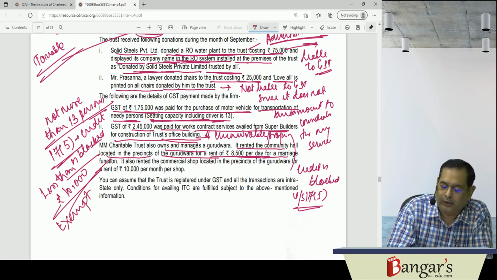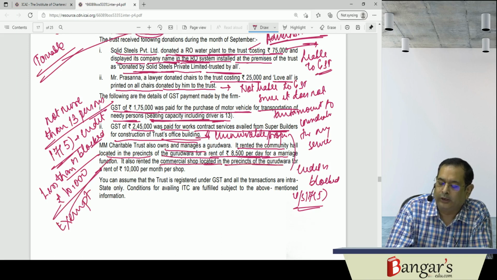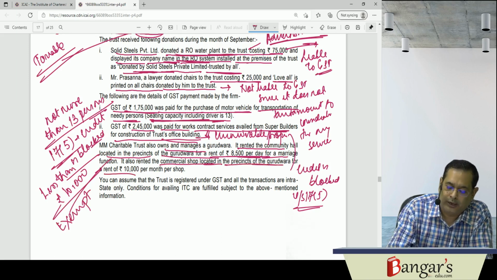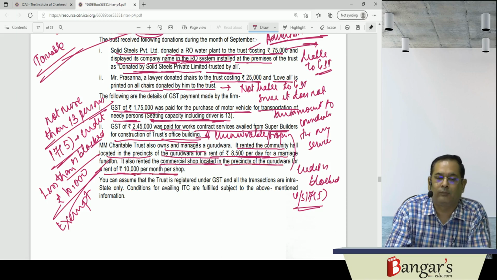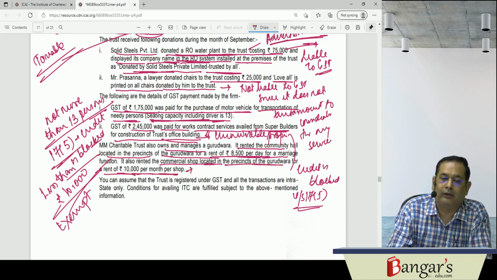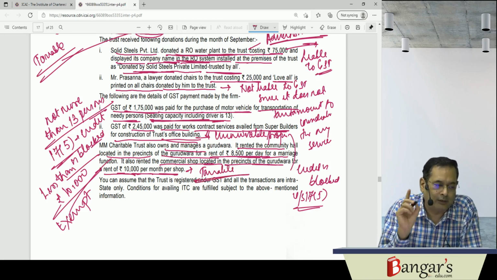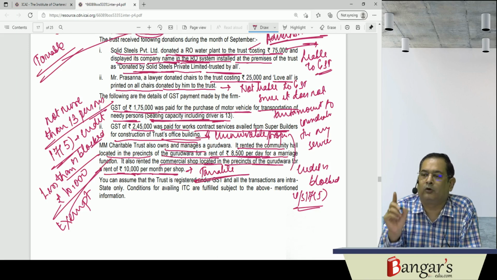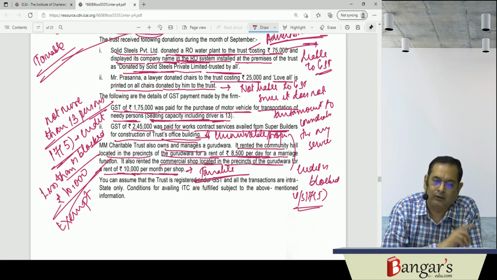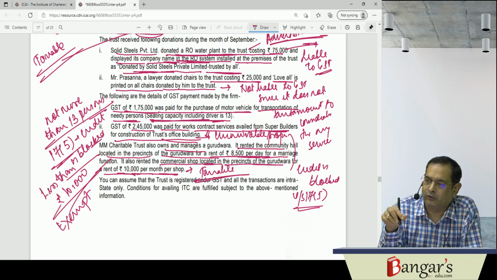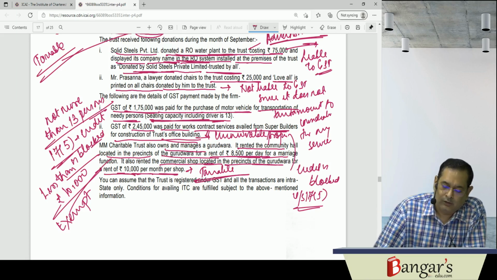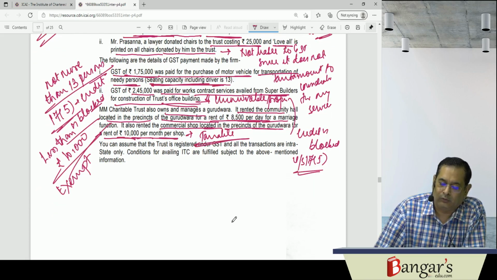It also rented a commercial shop located in the precincts of the Gurudwara for a rent of 10,000 per month per shop. Now here it is not less than 10,000. It will be what? Taxable. This commercial shop, since the rent is 10,000 or more, will be taxable, which we have discussed in the exemption chapter, religious services. You can assume the trust is registered and GST on all the transactions is intrastate only. Conditions for availing ITC have been fulfilled.